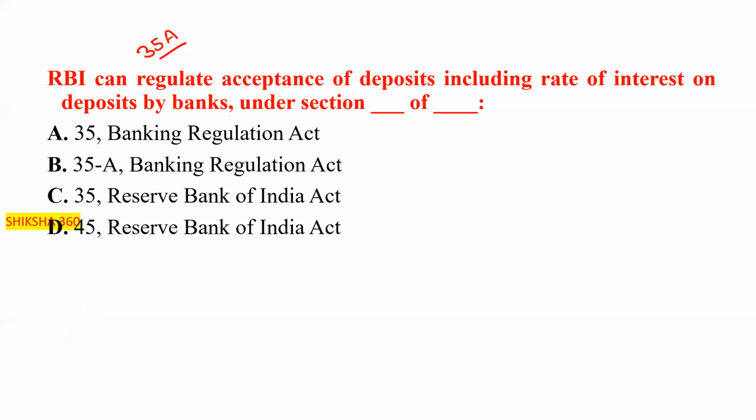You will find that they will try to confuse you with 35, 35A, 45, but this one is 35A of the Banking Regulation Act. So option B is the correct answer.